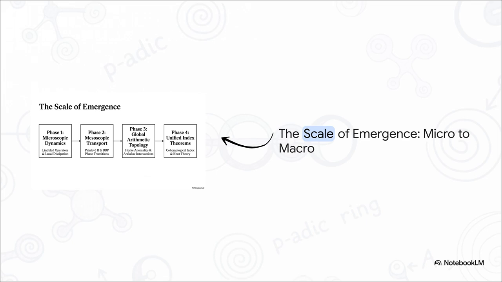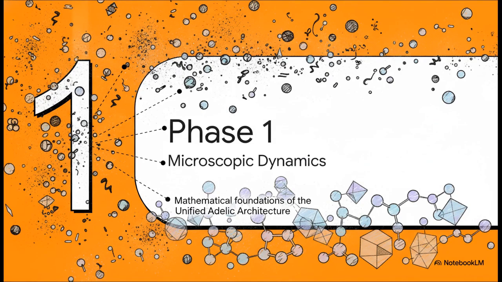We're essentially tracking a quantum state as it solidifies into a macroscopic classical shadow. We start off with Lindblad operators and local dissipation, transition our way through Painlevé equations, hit those global Hecke anomalies, and finally arrive at the cohomological index. So, starting things off with phase 1, microscopic dynamics.